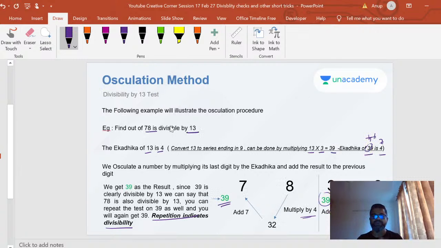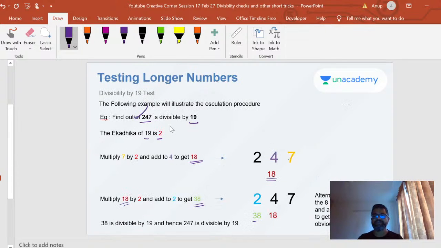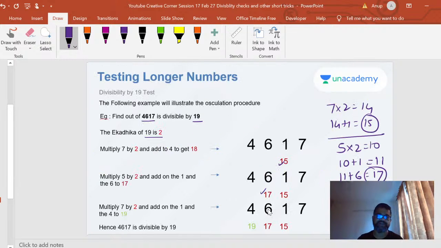All the problems that I told you here follow the same pattern, except here I told you one easy method. When you get long numbers, you multiply only the last digit, then add it to the next digit. That's how you get it, right? So in this case, for example, you don't need to multiply 18 by 2. You can just multiply 8 by 2, 16 plus 1, right? Which gets you 17 plus 2, which gets you 19. So instead of 38, you can get 19, and that also is the right answer.